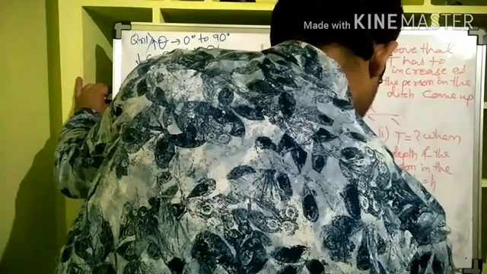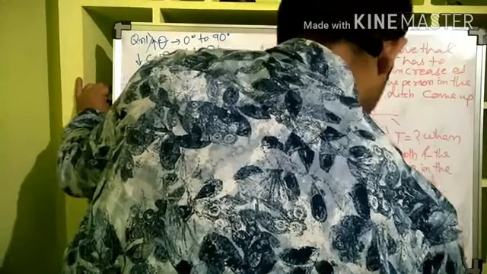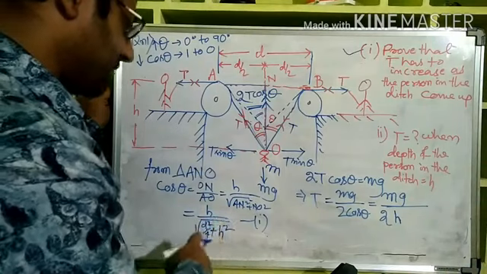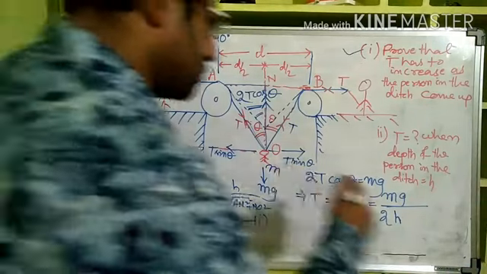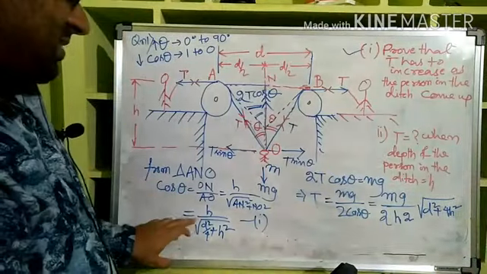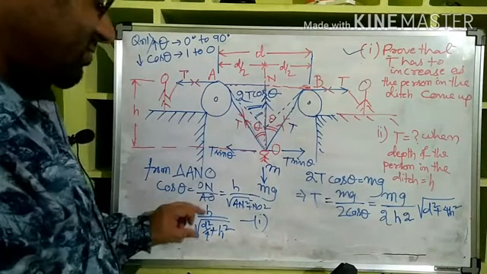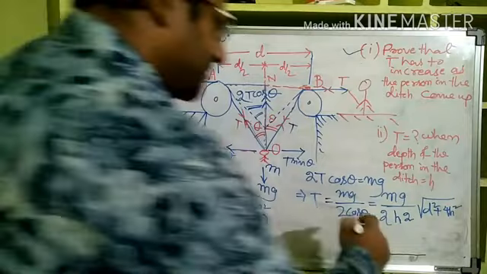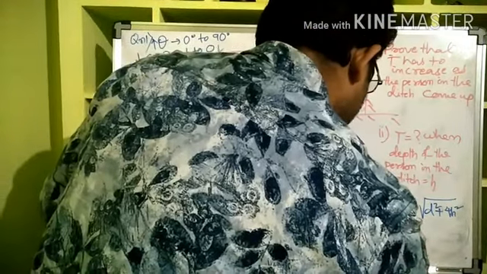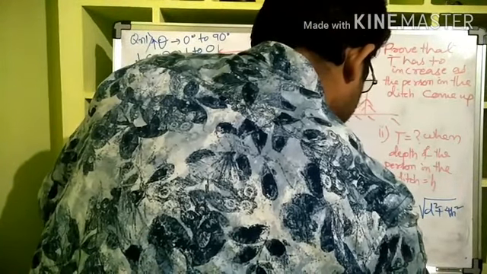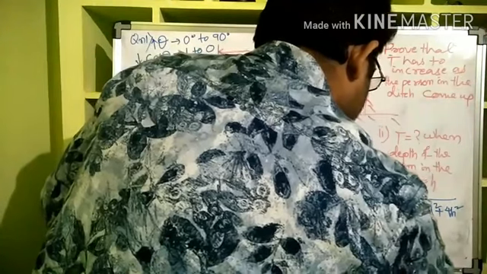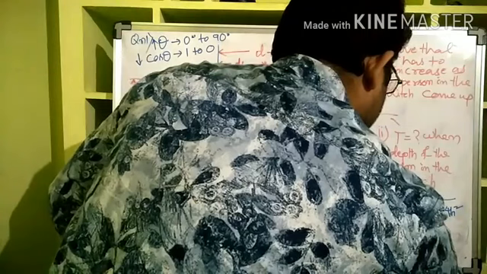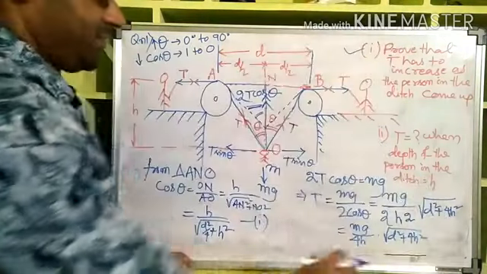Take a 4 LCM here, 4d square plus 4h square by 4, then this goes up. So this is equal to mg divided by 4h multiplied by root under d square plus 4h square.